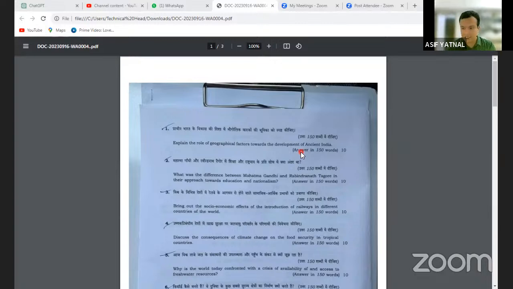Then when early Vedic people migrated from the northwestern part of India to the Gangetic plain, they started rice cultivation. They started intensive agriculture, and that intensive agriculture influenced ancient Indian history there. In this way you have to explain period-wise.